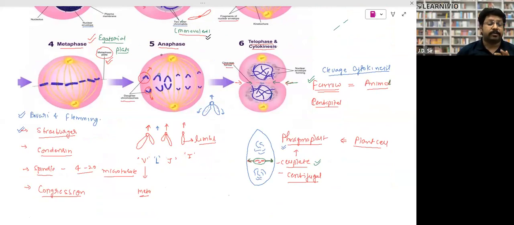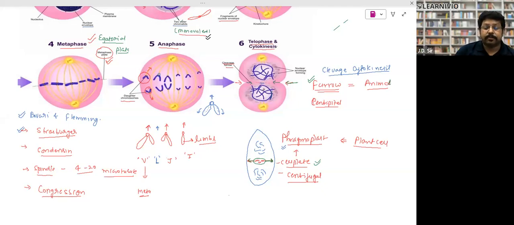Note it down, please. I'm sorry, I said telophase, but I'm at anaphase. So they are the anaphasic chromosomes. Clear? Because if they are pulled, then the arms will make this shape.